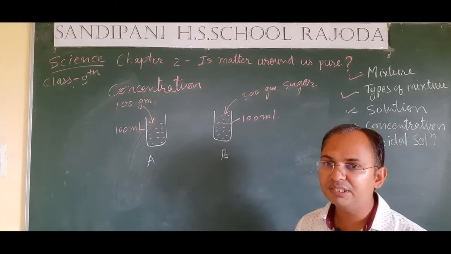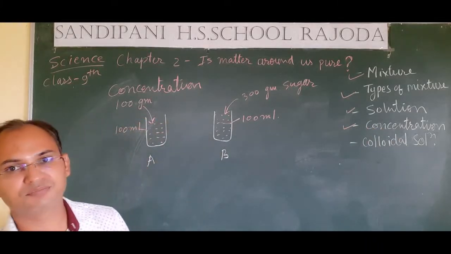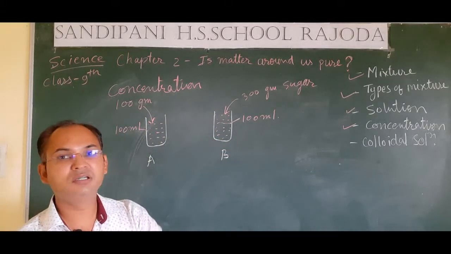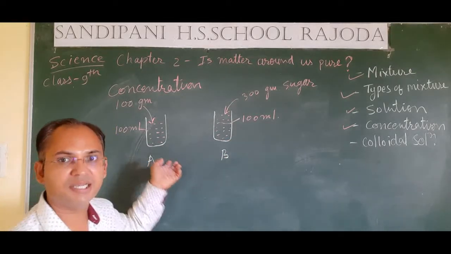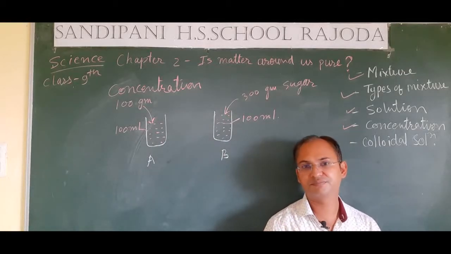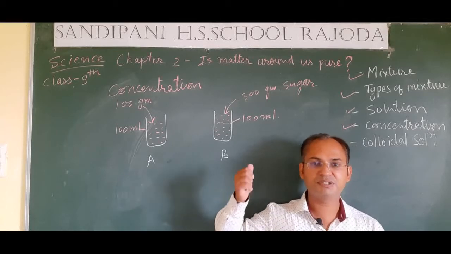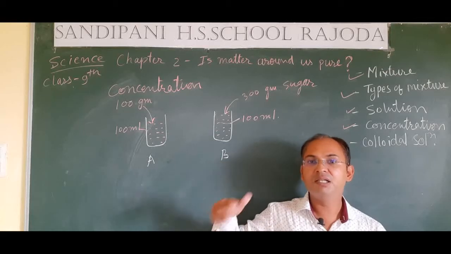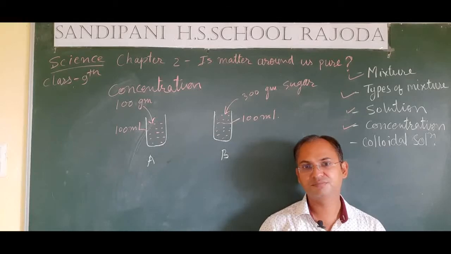So how do we conclude that? We conclude it by the concentration of the sugar. If we take 1 spoon of water from glass B and 1 spoon of water from glass A, and then consider the amount of sugar present in it, we find that more sugar particles are present in the water taken from glass B, and less sugar is present in the water taken from glass A.